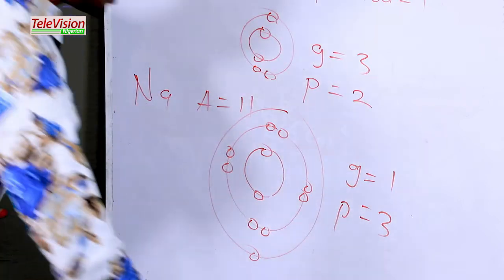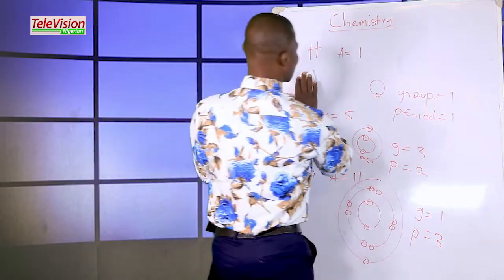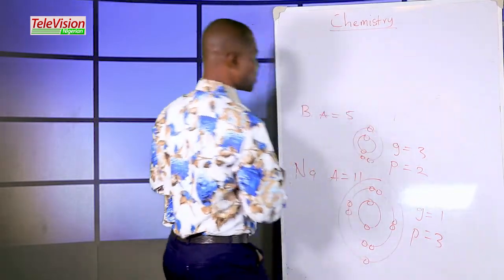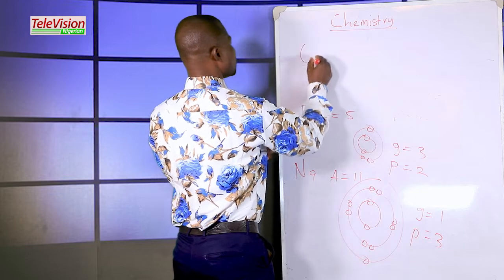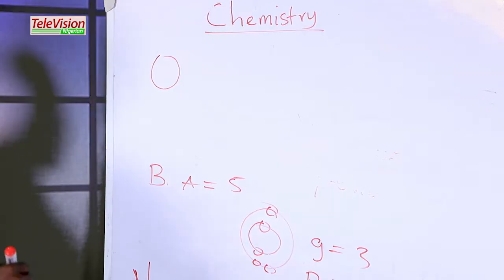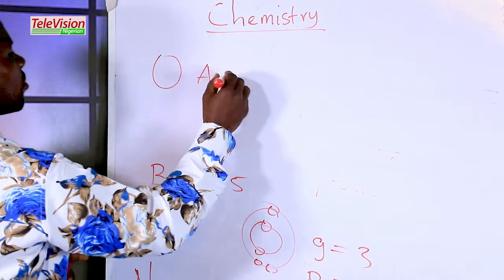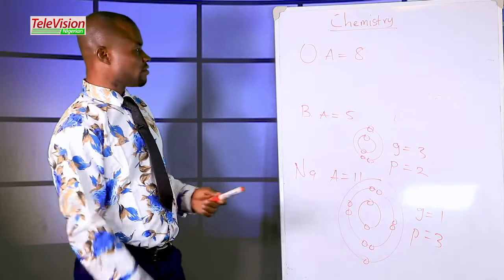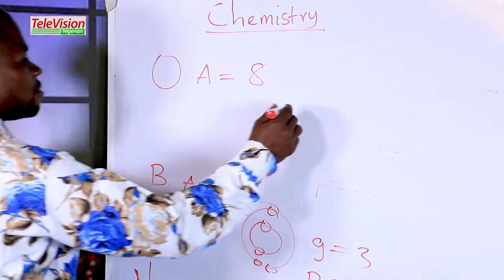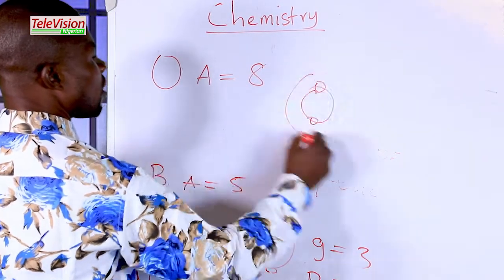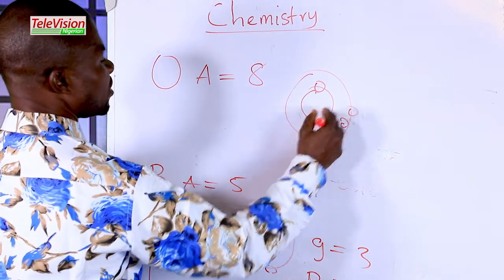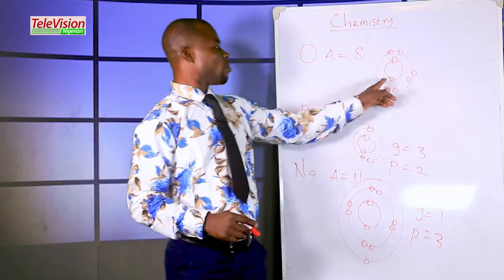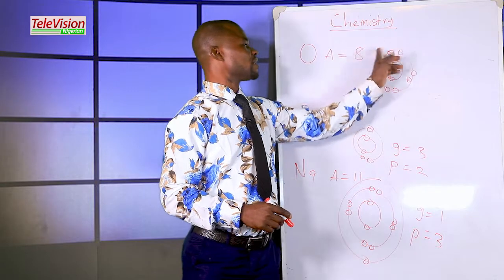Another example we're going to consider. Let's consider oxygen. The symbol of oxygen is O, and the atomic number of oxygen is 8. Then the electronic configuration of oxygen is going to be 1, 2, 3, 4, 5, 6, 7, 8. Total number of electrons, 8.